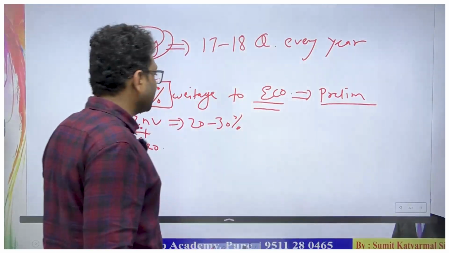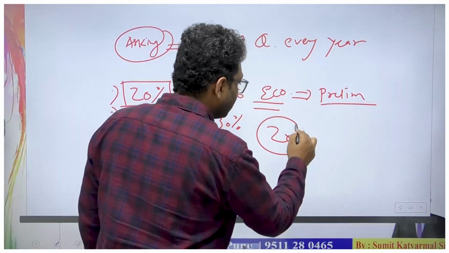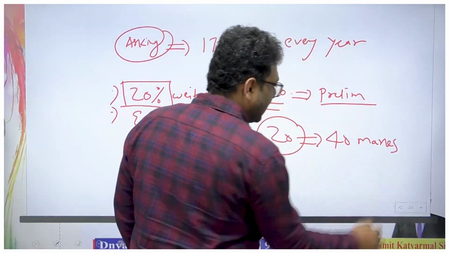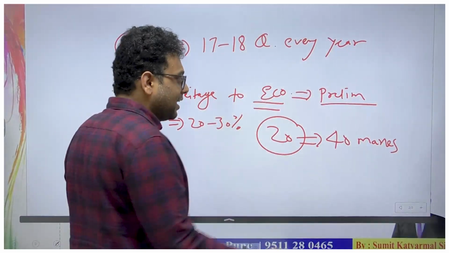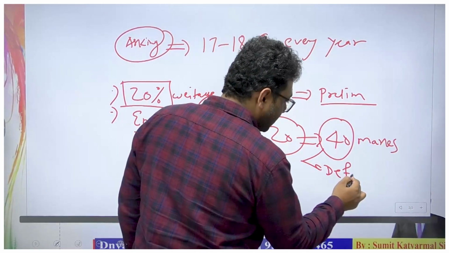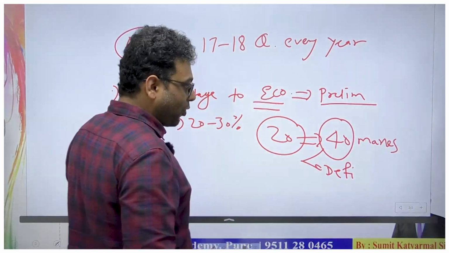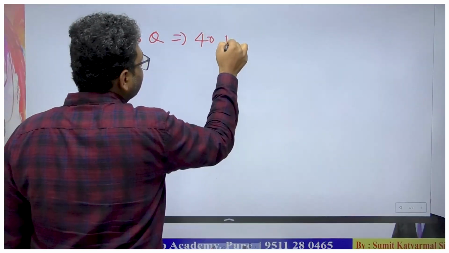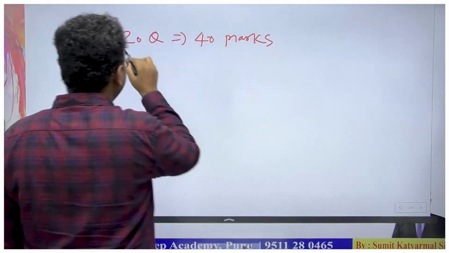If 20 questions means 40 marks, these 40 marks are easy to fetch. Why?